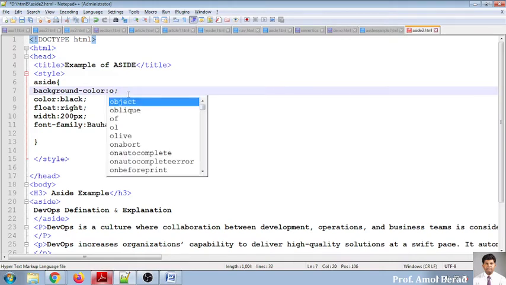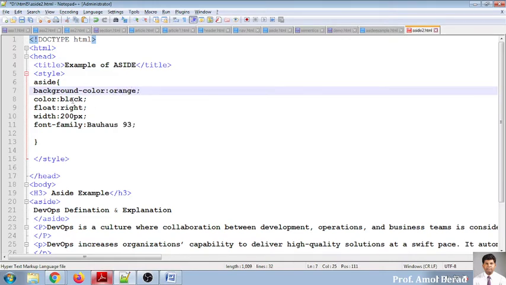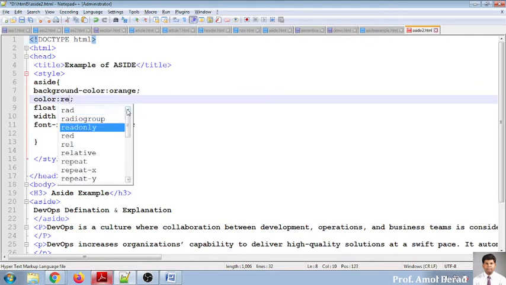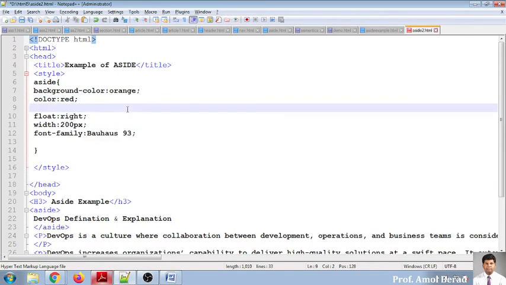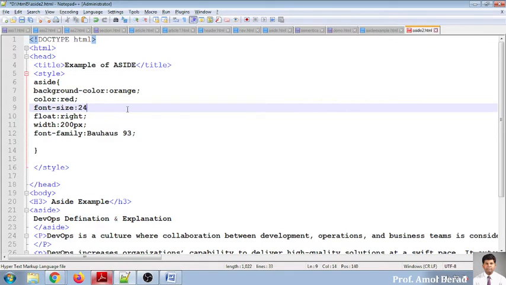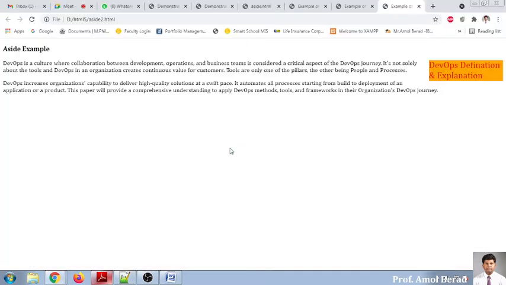So I will give this an orange color. Whatever color you want to give, I want to give a font color as red. I want to increase the size of the font. If you are using an editor, it will be very simple. So I'm saying 24 pixels. That's it, semicolon. And there are different properties, and I will just run this one. So run it on Chrome, because Chrome supports the maximum properties. Now see, it is on the right hand side, the definition and example.